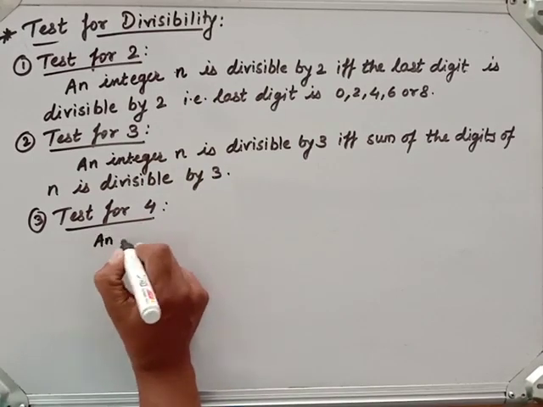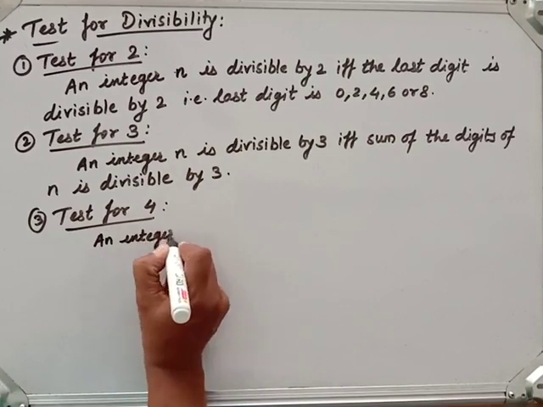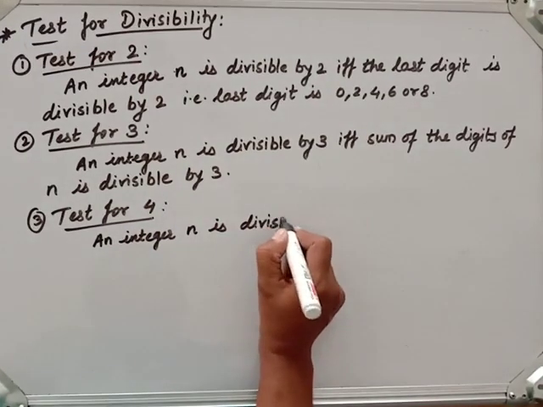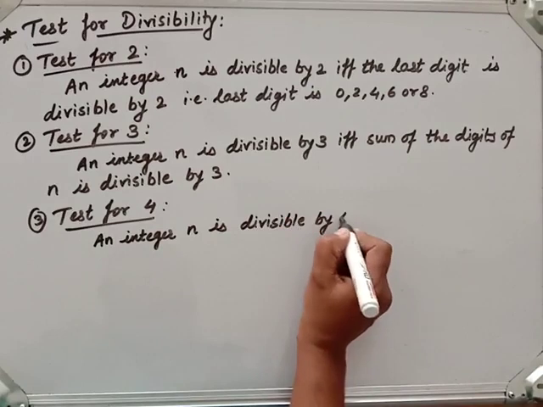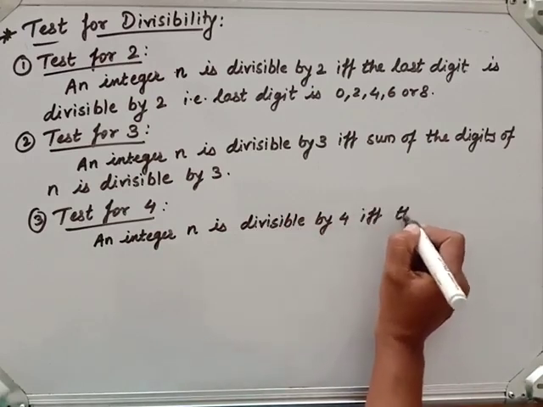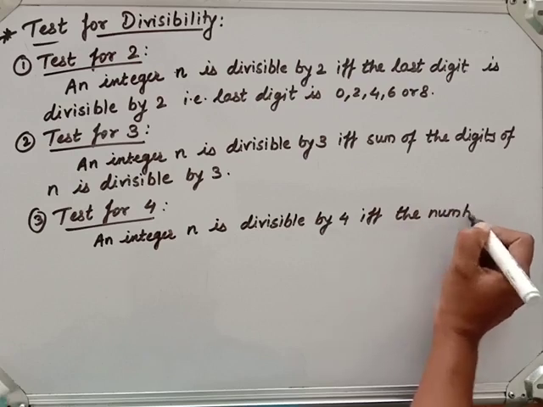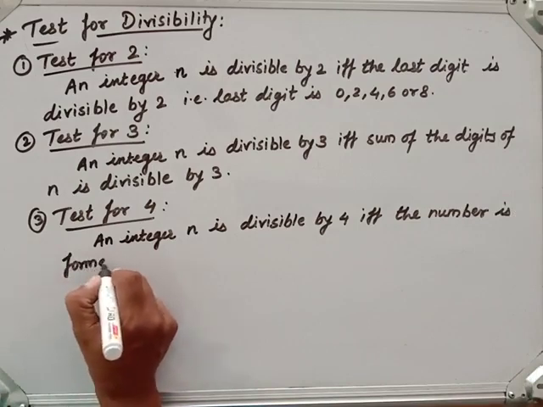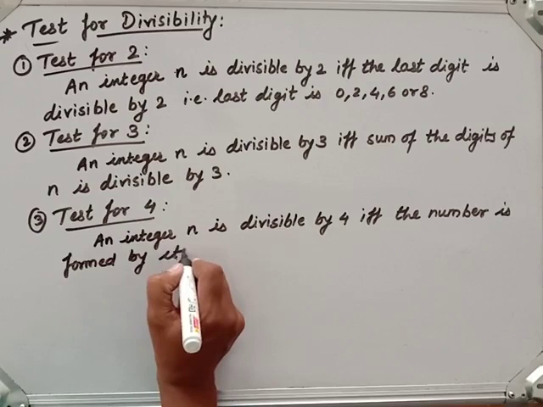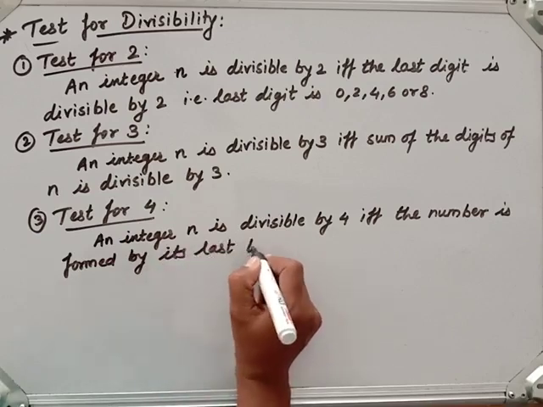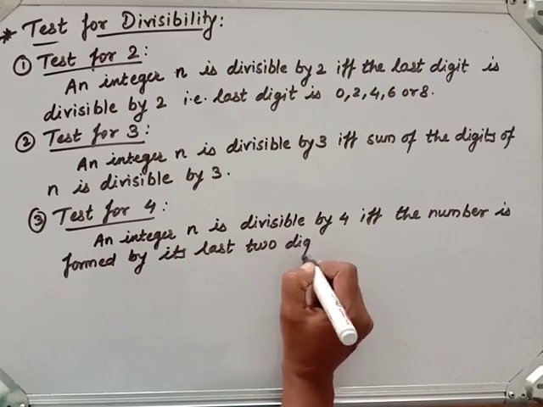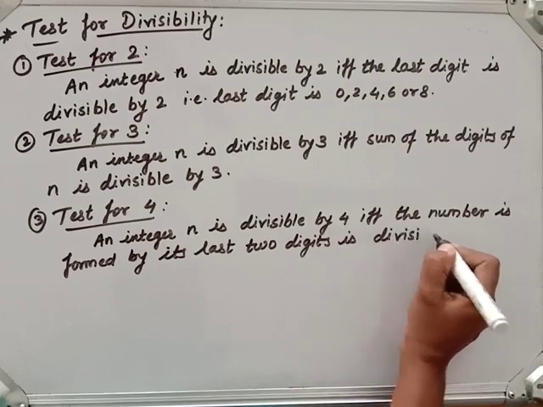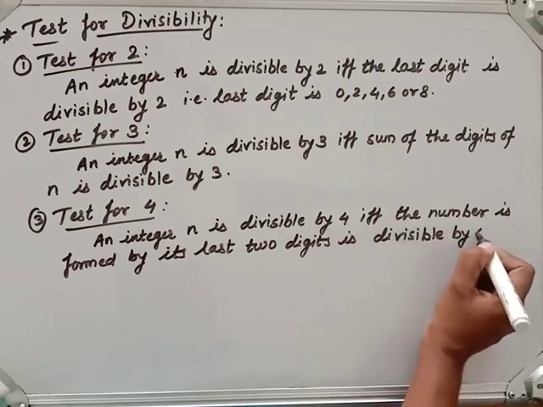An integer n is divisible by 4 if and only if the number formed by its last 2 digits is divisible by 4. Fine.